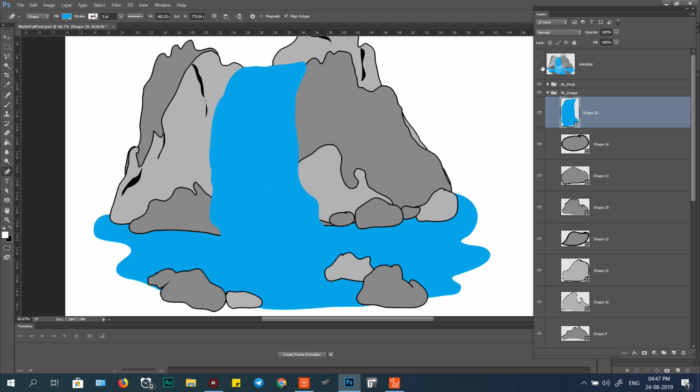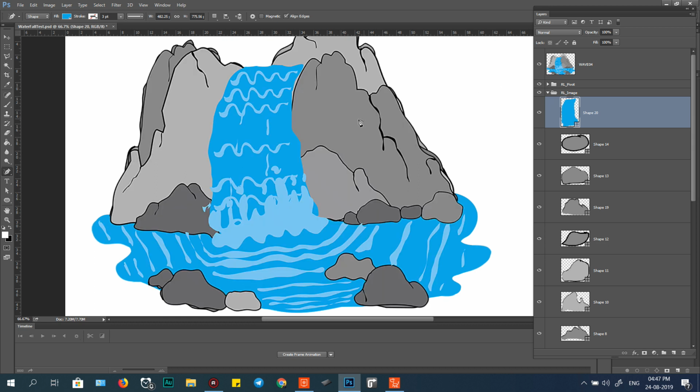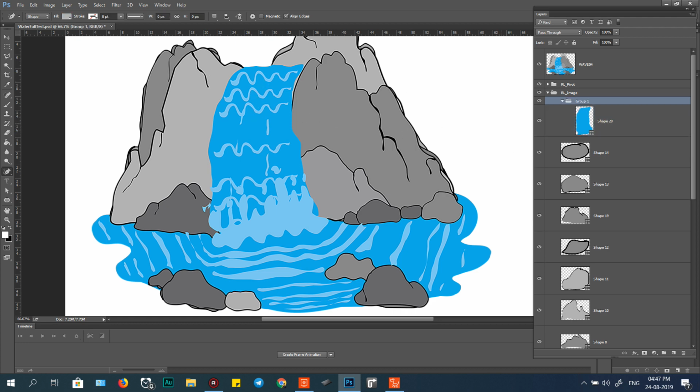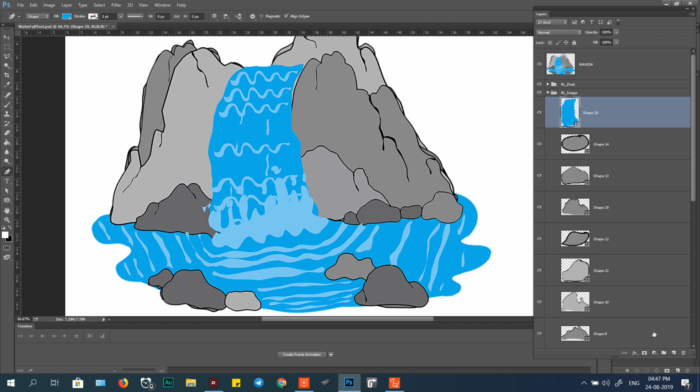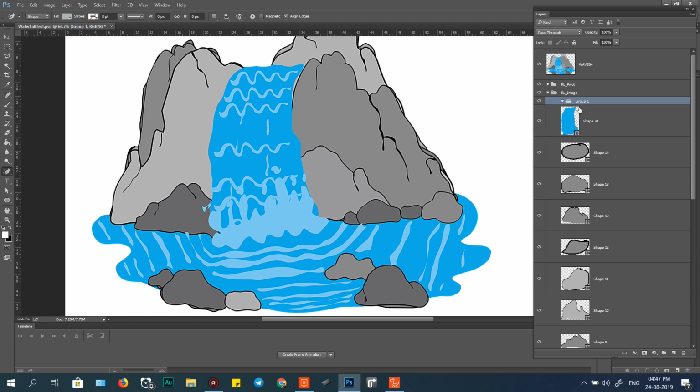Now I draw this line. We need to animate this line so it falls down, this one and this one. We need to group this. Control G. And we need to pick this one to group for the well. Sorry for my spelling.